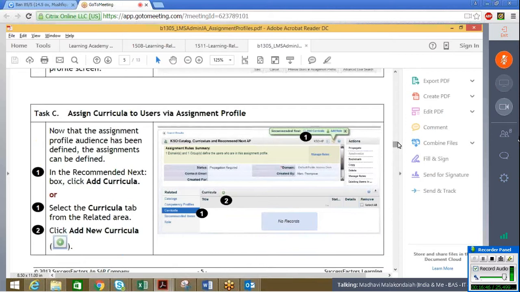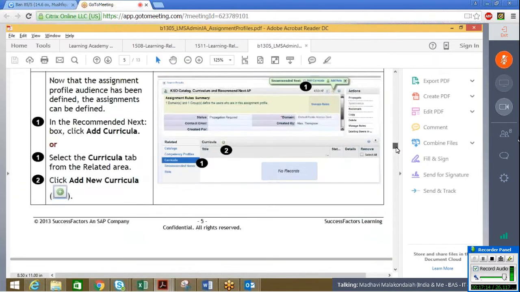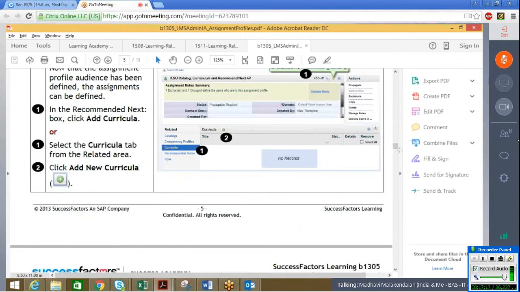Coming back to the next thing, that assignment profile has now been defined. The assignment can be defined in either way. If you see here, there will be a small bracket, and next you can either add a curricula or add a role. We are coming back to our curricula. Here, curricula can be like a group of profile assignments and different classifications. So you can add your curricula here by navigating.